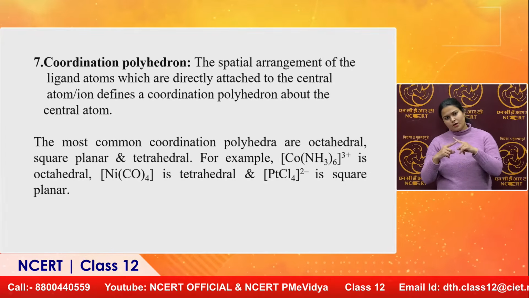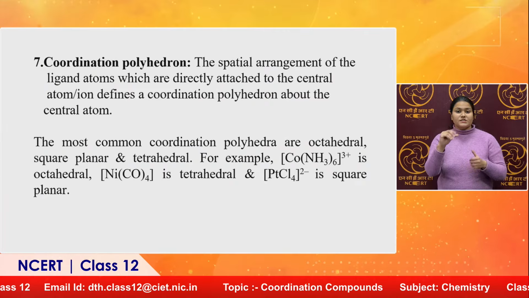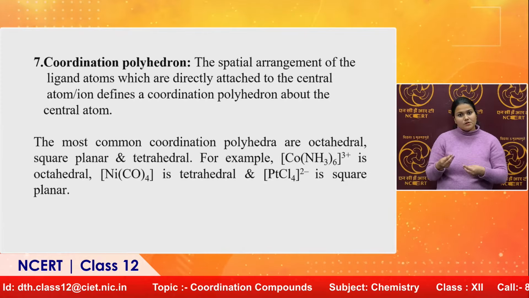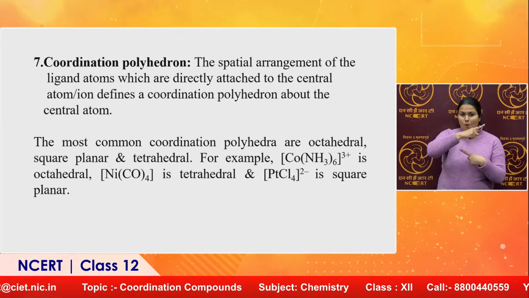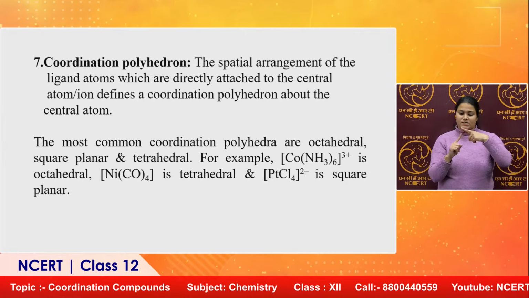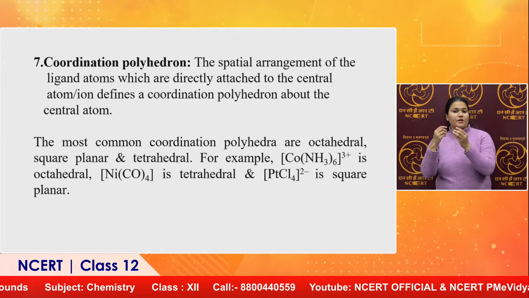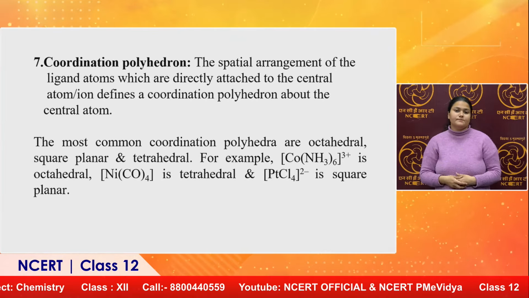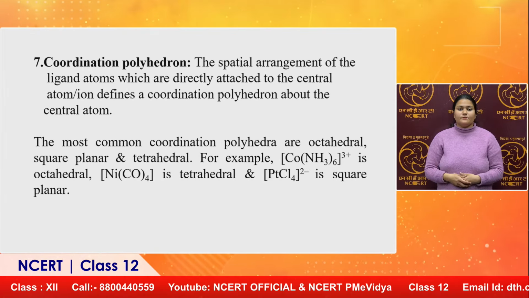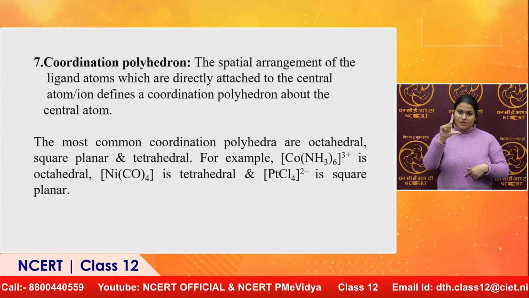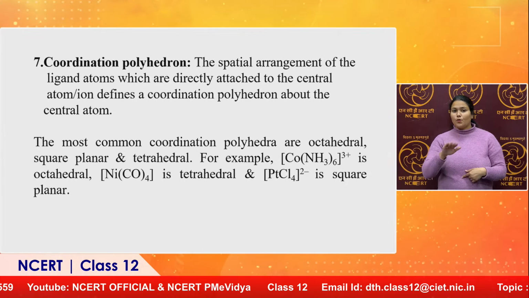Generally, strong ligands give square planar geometry and weak ligands give tetrahedral geometry. But in case of [Ni(CO)4], while having a strong ligand, due to non-availability of empty d orbitals in nickel, it will show tetrahedral geometry with sp3 hybridization. And in [PtCl4]2-, we know that chlorine is a weak ligand, so it will form a square planar complex. [Ni(CO)4] will be tetrahedral.